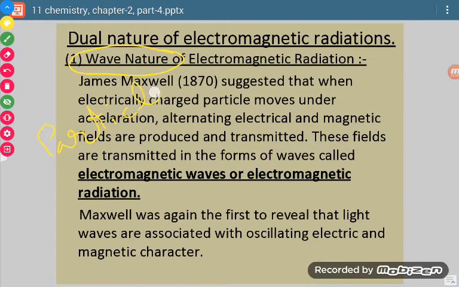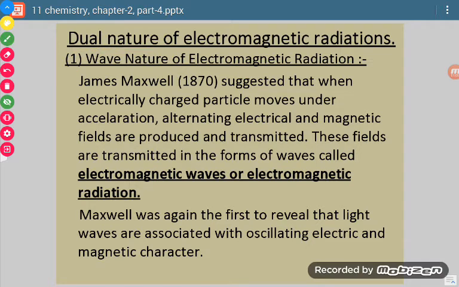So if a particular radiation possesses wave nature as well as particle nature, then we will say that this wave or this radiation shows dual character or dual nature. Now as far as electromagnetic radiations are concerned, they show dual nature. Now in today's session we are going to discuss the first thing, that is wave nature. How can we say that electromagnetic radiations possess wave nature?